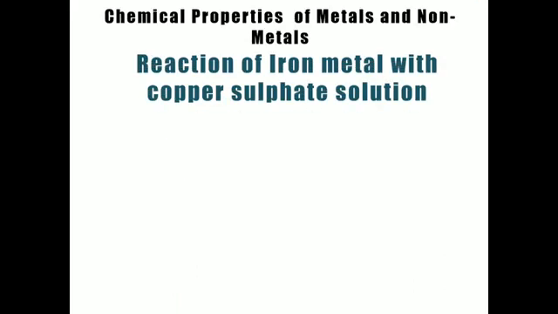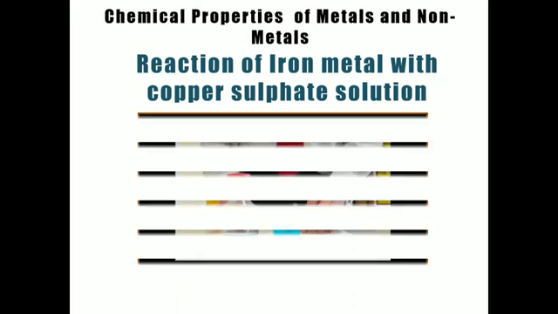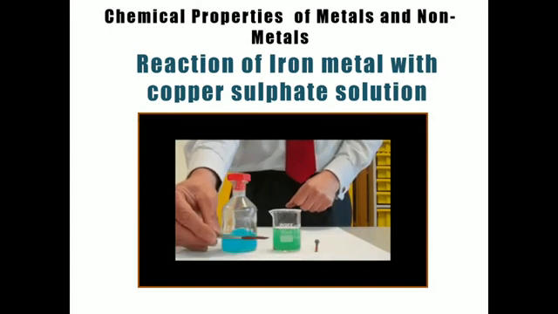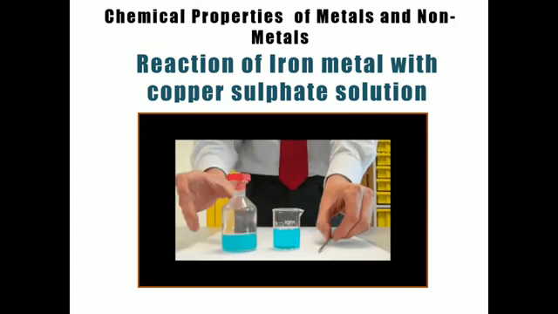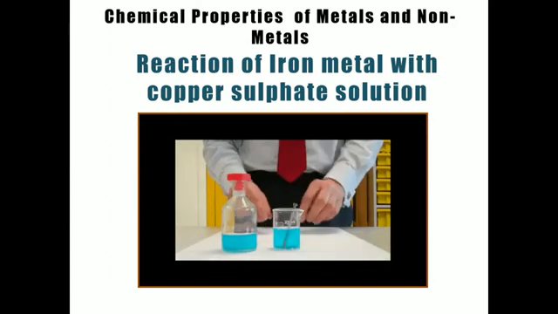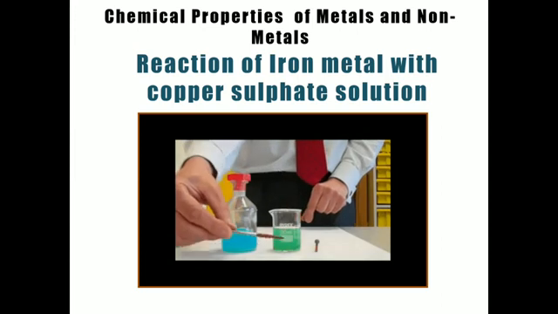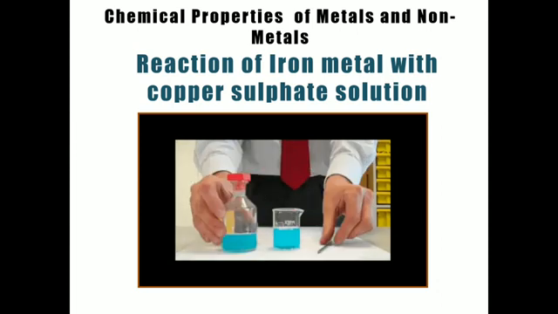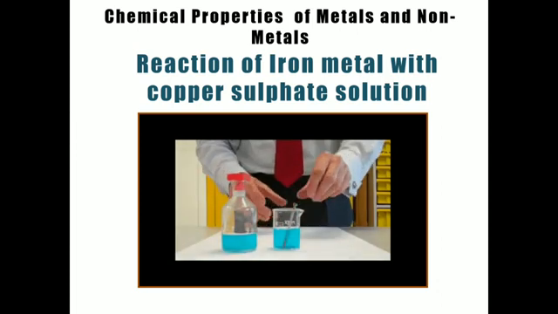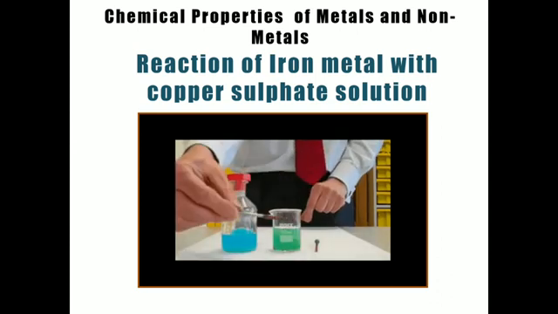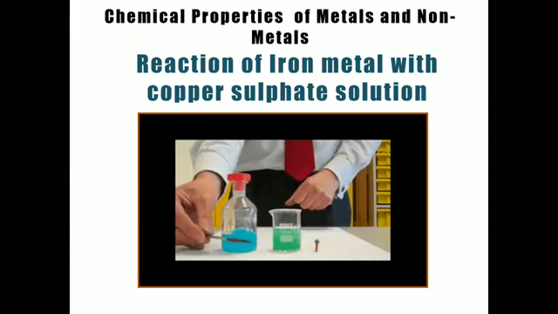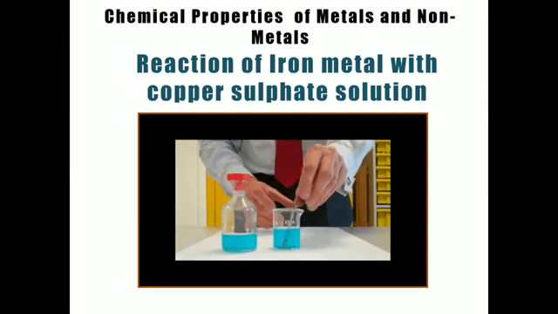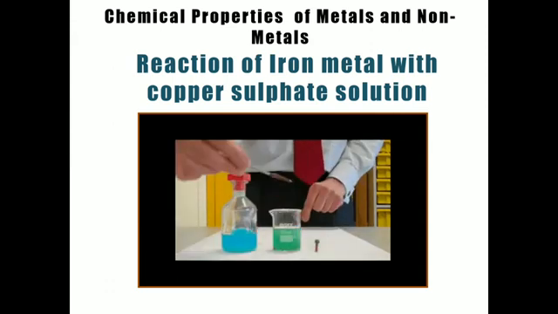Same reaction of iron metal with the copper sulfate you can see in this video. So let us watch this video clip. This is the copper sulfate solution, and I have put this nail into it. After some time, what we observe is that the nail is getting covered with copper and the solution color has changed from blue to green. Here you can see once again, the color of the solution has changed from blue to green. This is the reaction of iron metal with the copper sulfate solution. This is the displacement reaction. So iron has displaced copper.